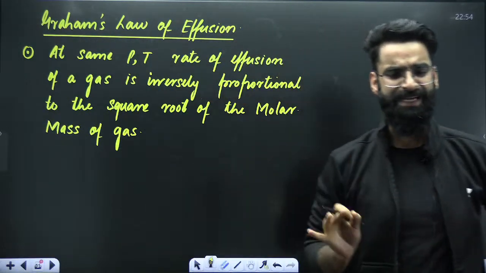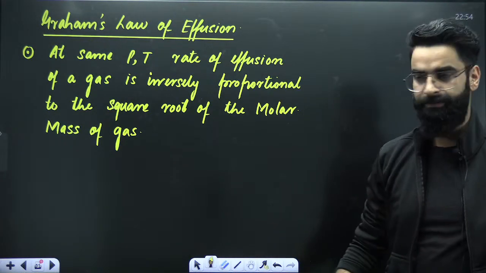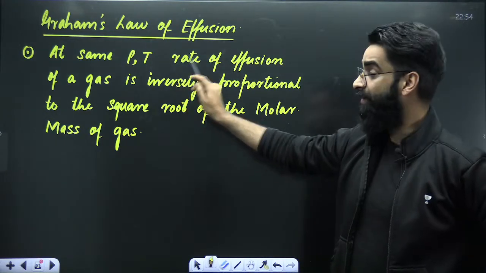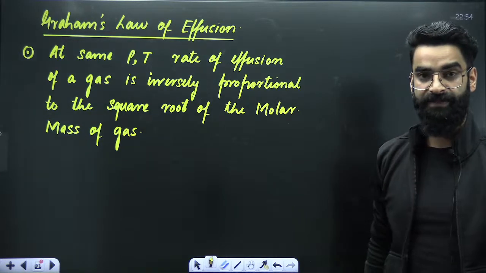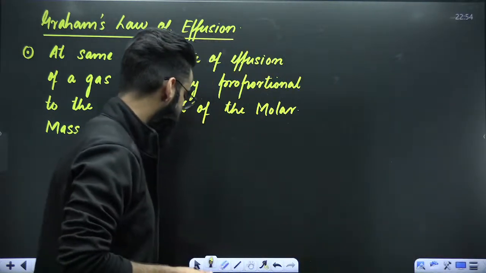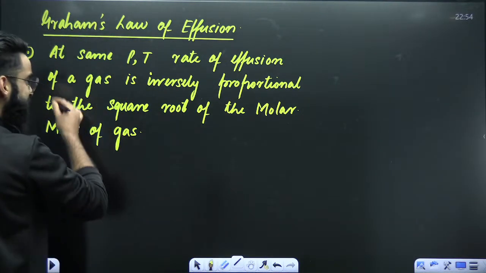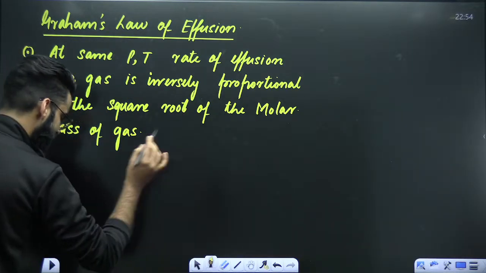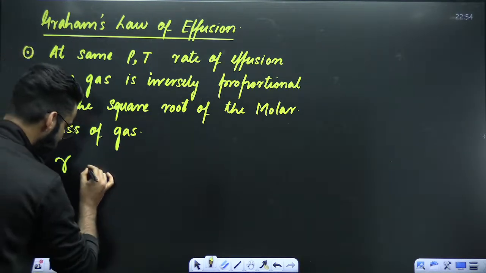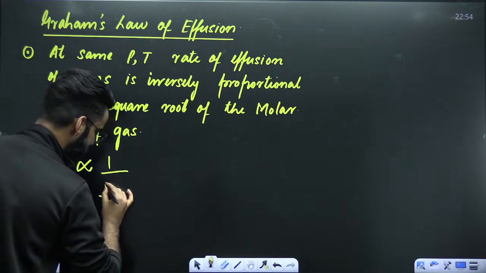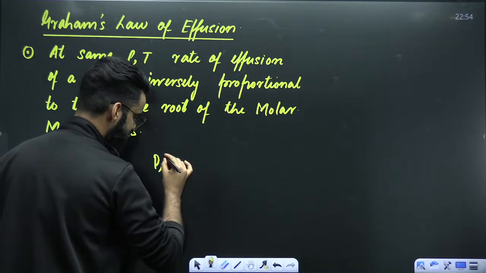This is the simplest statement of Graham's law of effusion. At same pressure and temperature, rate of effusion of the gas is inversely proportional to the square root of molar mass of the gas. Let's try to understand it. Before that, I'll write it in mathematical form. It means rate of effusion, which I'm representing with R, is inversely proportional to the square root of molar mass of the gas at same pressure and temperature.